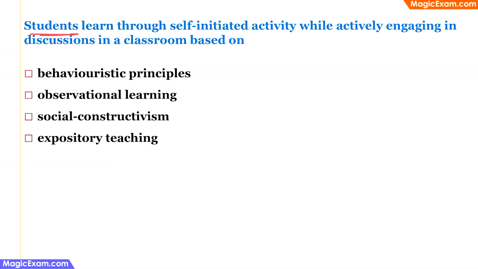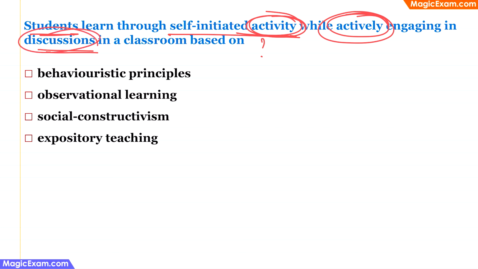Students learn through self-initiated activity while actively engaging in discussions in a classroom based on which of the following. Now look at all the keywords. We are talking about activities. We are talking about active learning which is happening. We are talking about discussions which are social interactions. So here we are talking about a social constructivism approach or a socio-constructivist classroom. Therefore, option 3, which says social constructivism, that is the correct answer here.